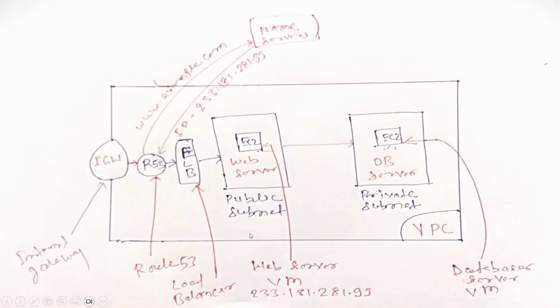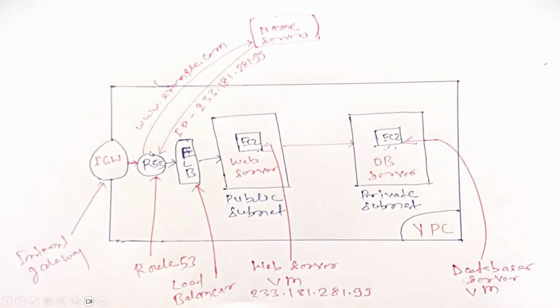In this example, I have displayed one EC2 instance, but there can be multiple EC2 instances. In that case, we will place a load balancer, the Elastic Load Balancer, which manages the traffic to the different EC2 instances. In front of the ALB, Route 53 resides, the domain management service, and then the internet gateway. From the internet gateway, the user interacts from the outside world. The request goes through the internet gateway to Route 53.